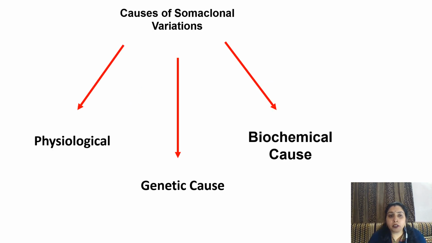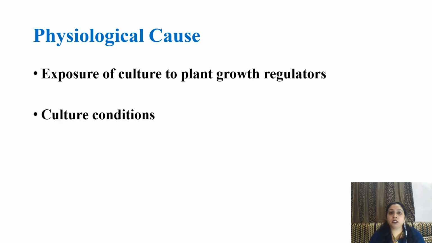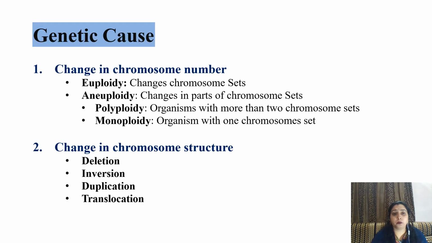Causes of somaclonal variation: it may be physiological cause, genetic cause, or biochemical cause. Physiological causes: exposure of culture to plant growth regulators. That means change in the concentration of required hormones. Different hormones affect the culture differently. Second one is culture conditions. Environmental condition as well as the conditions present in the culture room affect the culture growth.